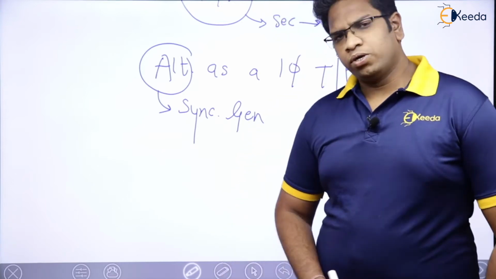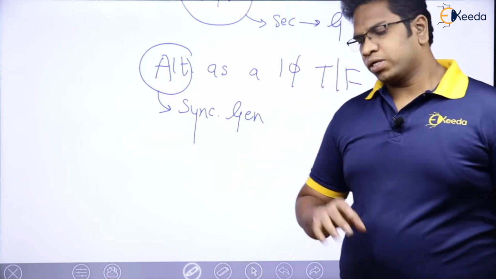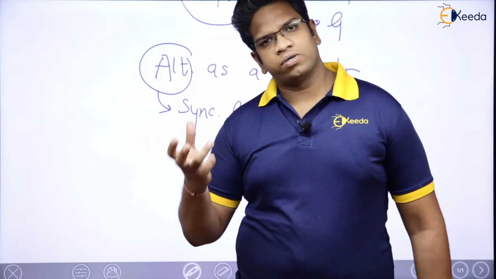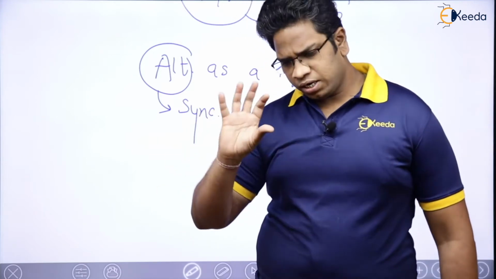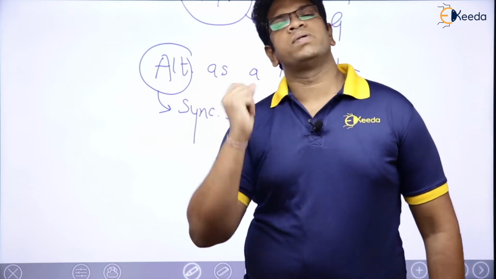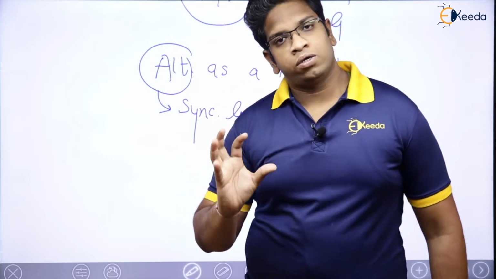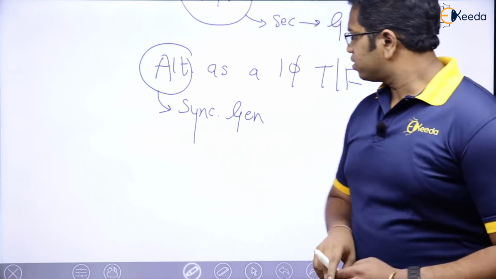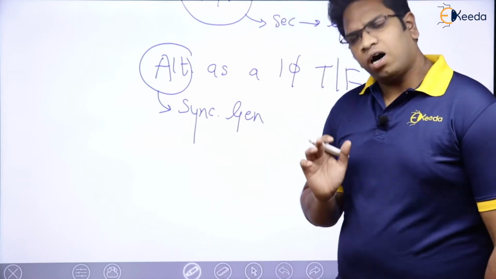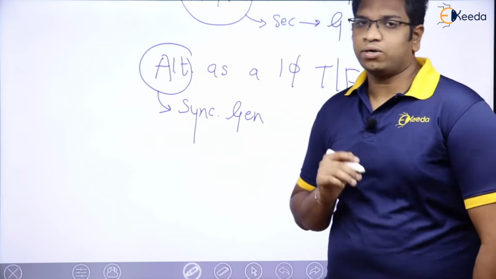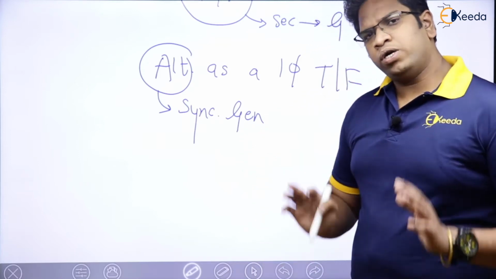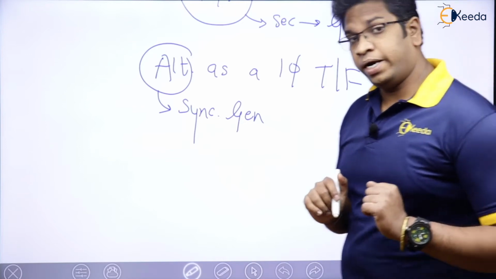Because at the end, when we are talking about transformer, synchronous, DC machines, induction and all, everything will be the same. Everything will be unified to a single point. That is the reason we are going to see how a transformer can also be like an alternator, how a transformer can be like a synchronous motor. We are going to analyze it in detail.